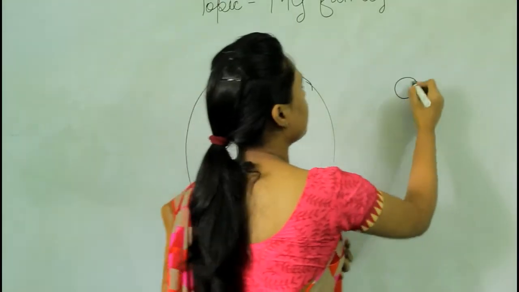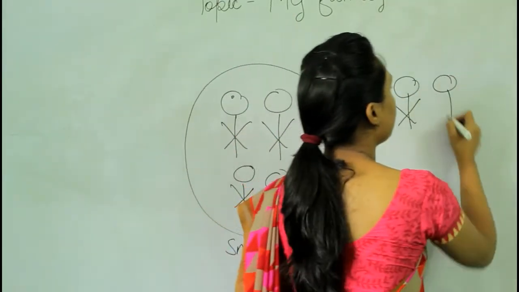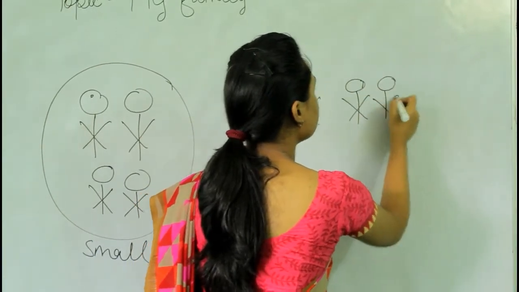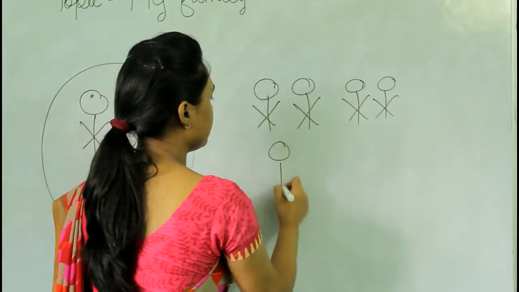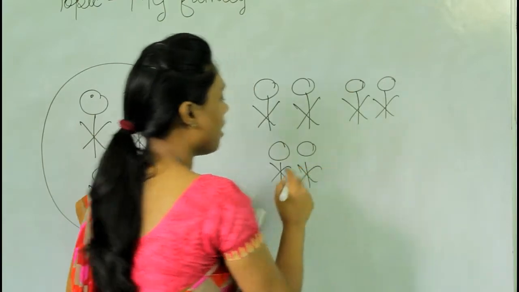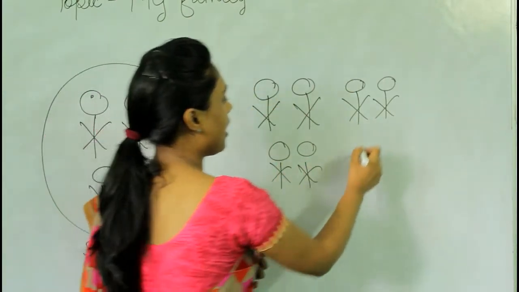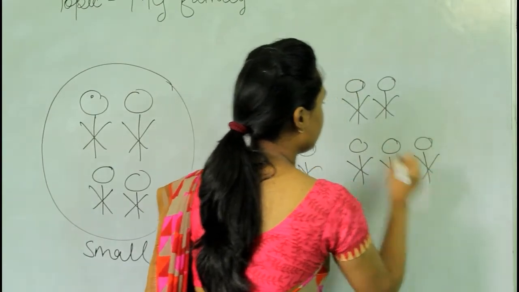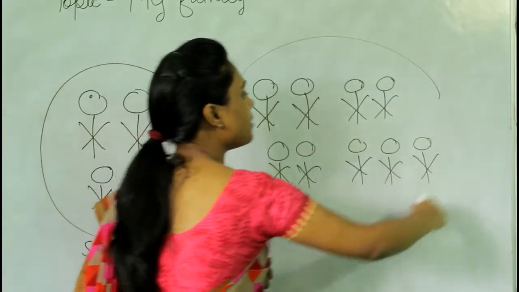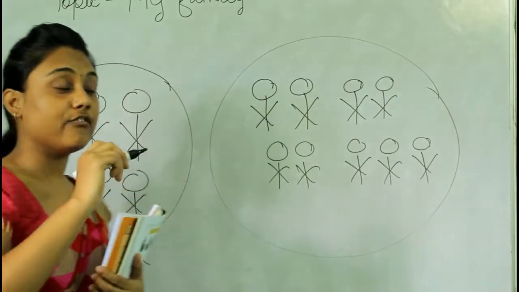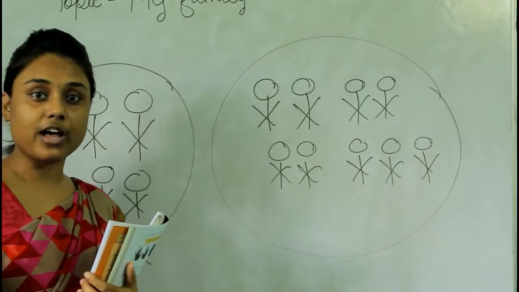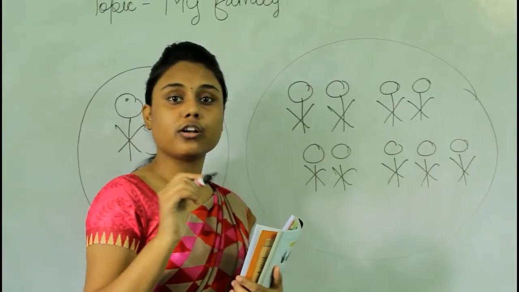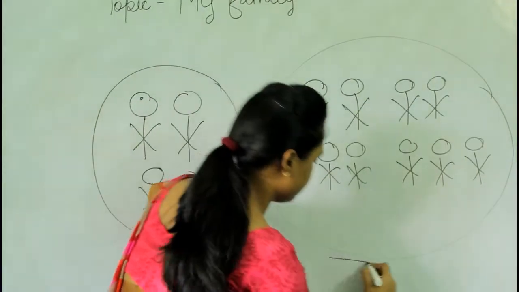See, they are grandparents, they are parents, they are uncle and aunt, okay? And these are children. So we have so many persons in our family. When we have so many persons in our family, it is called a large family, okay? A large family is also called a joint family.